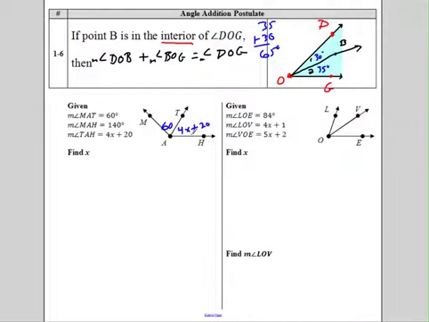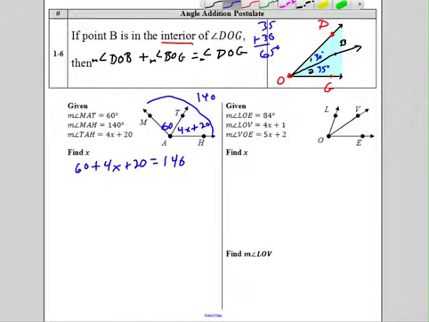So I just usually fill in the two angles. It wants me to find x, so I know that this angle plus this angle is the whole thing. So I can say 60 plus 4x plus 20 equals the total. What is the whole total? The whole distance from here to here is 140. So it equals 140. So if you can set it up, then it's just a matter of solving the equation. That's why we did that quick review.